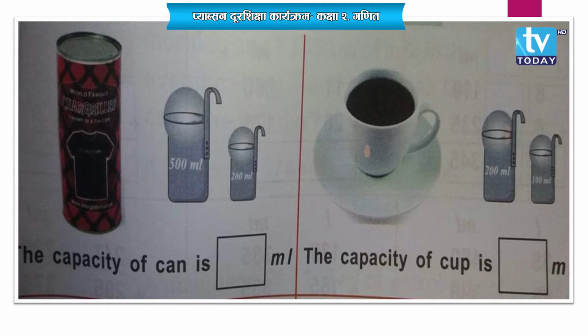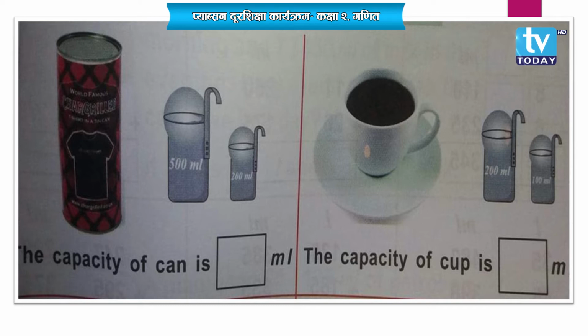So have you noticed what is the capacity of that tank? Let's have a look over here. Okay, what is written over there? It's written 500 milliliter and 200 milliliter. That means the capacity of a can is, please add both, 500 and 200 milliliter, it's 700 milliliter. That means the can holds just 700 milliliter of juice.